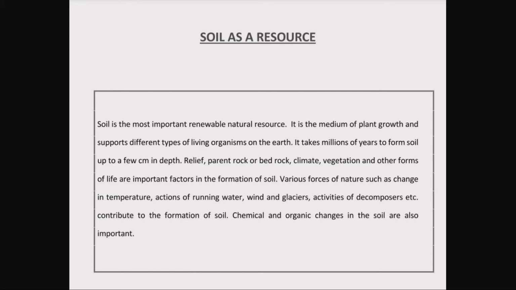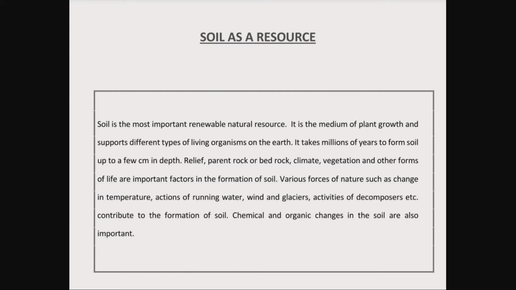So you have to understand the value of resources and the need for their judicious utilization. What is judicious utilization? That is sensible utilization and conservation of soil. It simply means you have to take care, or you should have an organized use of natural resources.